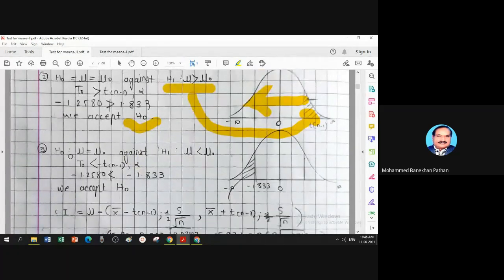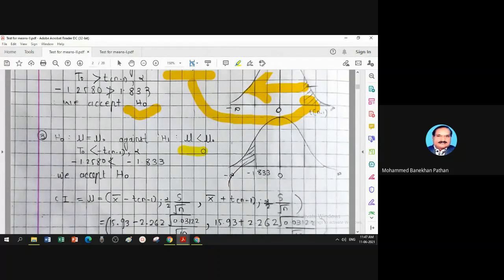Third possibility is H naught: mu equal to mu 0 against H1: mu less than mu 0. Now your H1 is of less than type, so critical region is on the left hand. This is your critical region, that means rejection region.